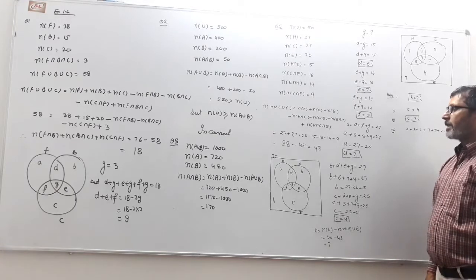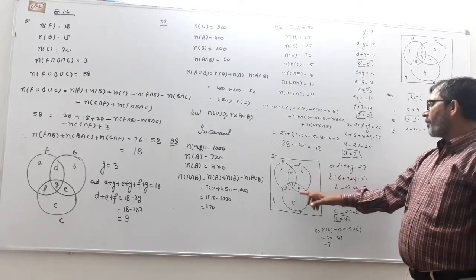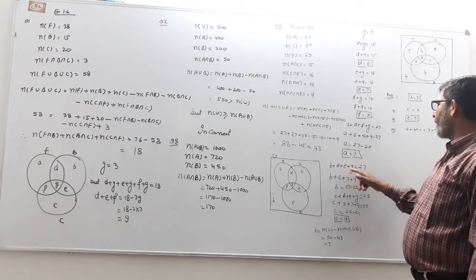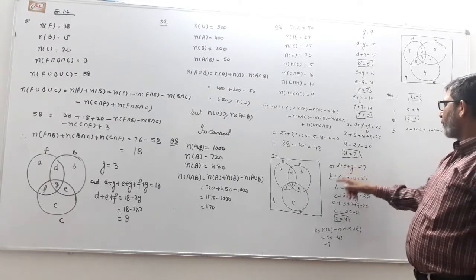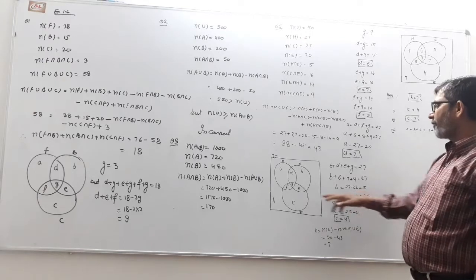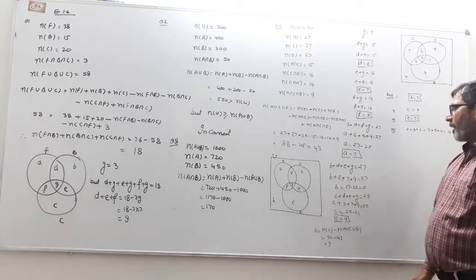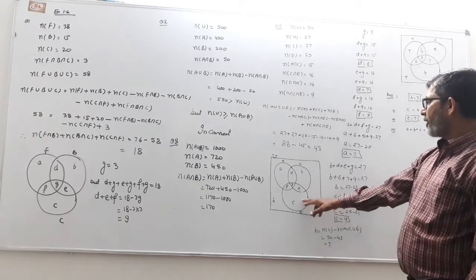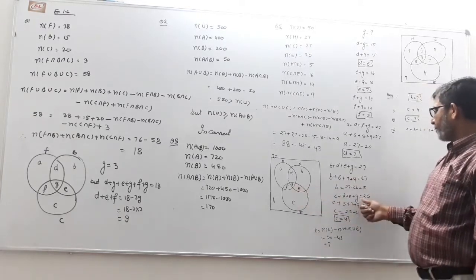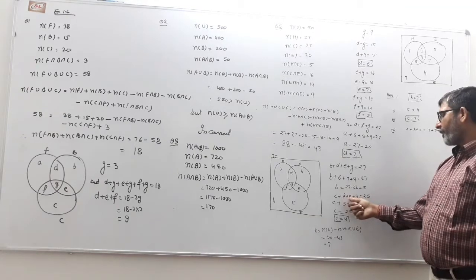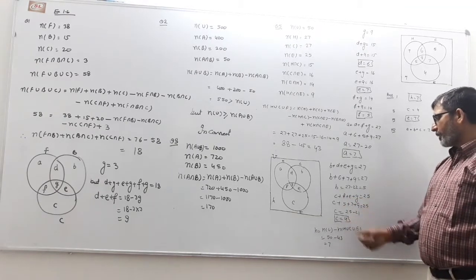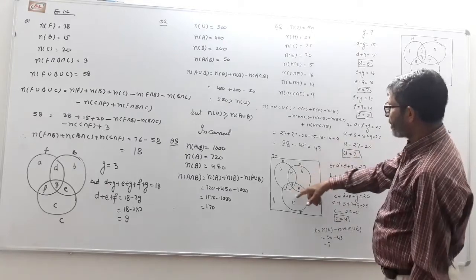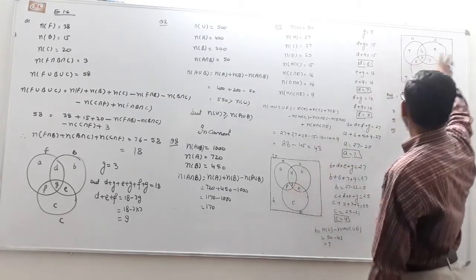How many people like civics? B plus D plus E plus G. We already have the values of D, E and G. Substituting them, we get the value of B. B is 5. Then the last part, how many like economics? Economics is C plus E plus F plus G. We already have the values of F, E and G, so we get the value of C. C is 4. Again we substitute the values of A, B, C, D, E, F, G and H in that same diagram.